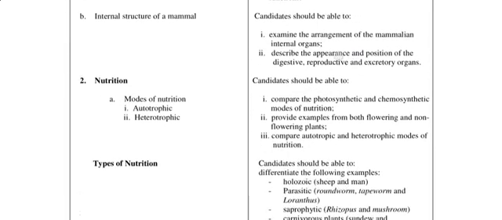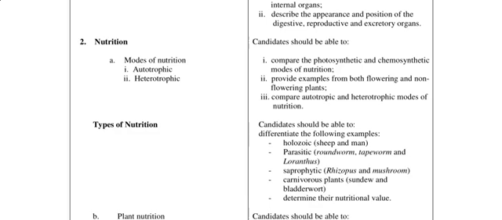Alright, now to chapter 2, where we have nutrition, with modes of nutrition as autotrophic and heterotrophic nutrition. We also have types of nutrition. Mode of nutrition is different from types of nutrition. You should be able to compare the photosynthetic and the chemosynthetic modes of nutrition, that's to contrast them. For example, where we could have